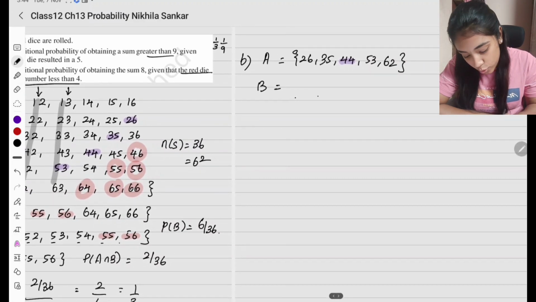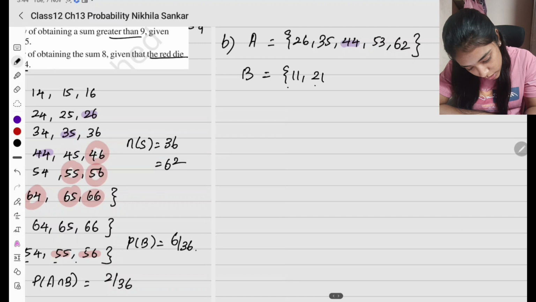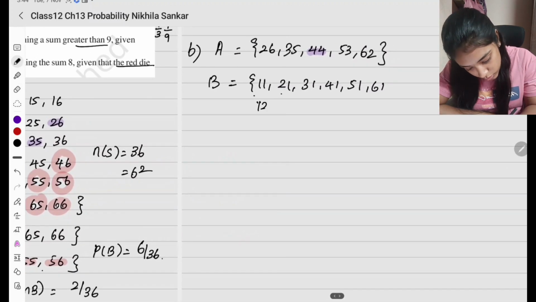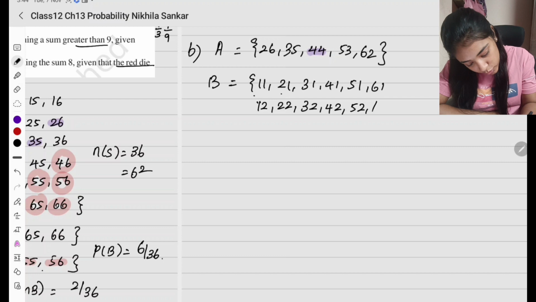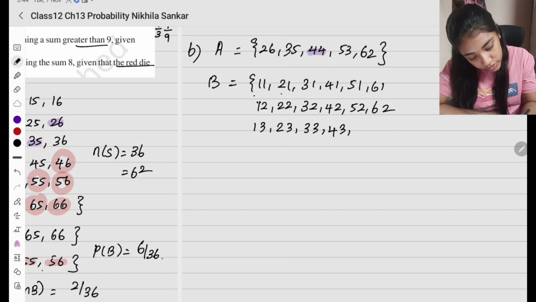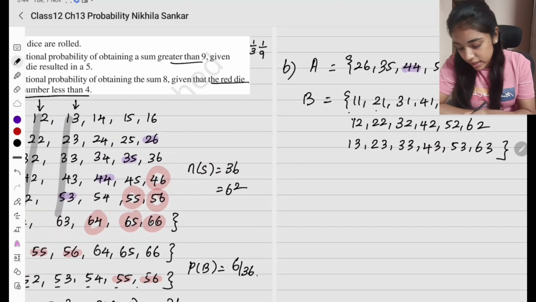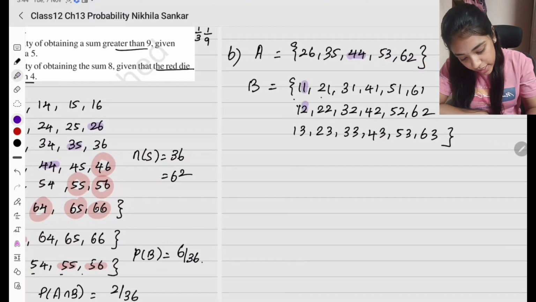So what is it going to be? 1 1, 2 1, 3 1, 4 1, 5 1, 6 1. Then 1 2, 2 2, 3 2, 4 2, 5 2, 6 2. Then 1 3, 2 3, 3 3, 4 3, 5 3, 6 3. So this is going to be my B. What they are saying here is that in the red die the number has to be less than 4. You see that the second number is less than 4. So this is what B is.